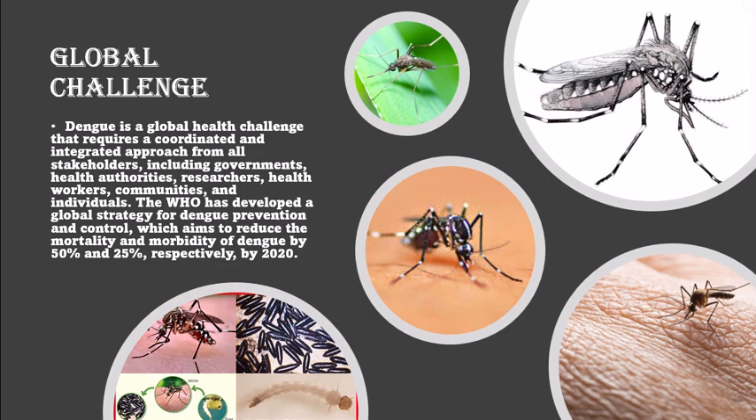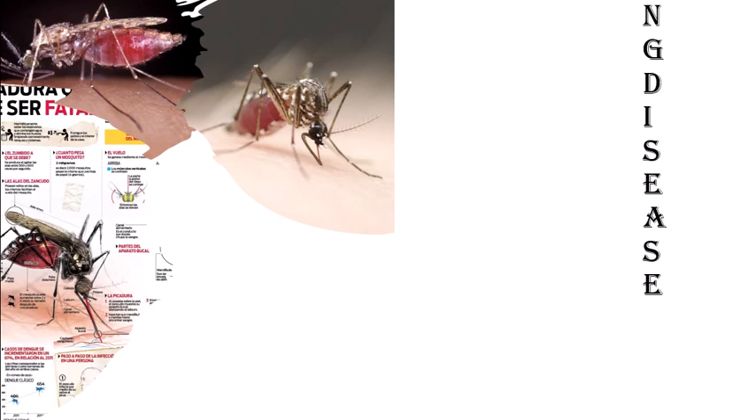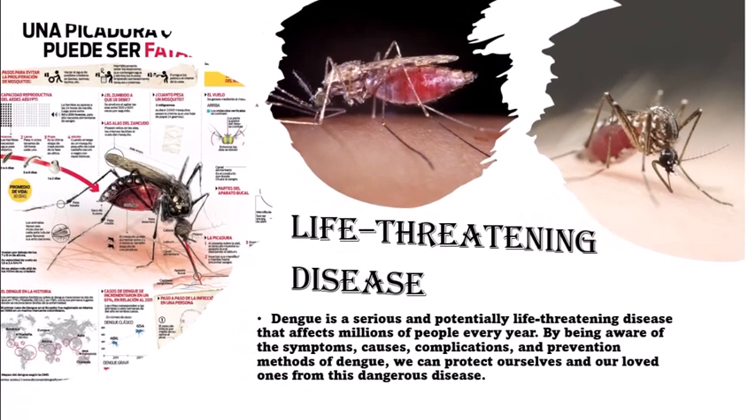including governments, health authorities, researchers, health workers, communities, and individuals. The WHO has developed a global strategy for dengue prevention and control, which aims to reduce the mortality and morbidity of dengue by 50% and 25%, respectively, by 2020. The strategy focuses on 5 key objectives: strengthening surveillance and outbreak response, improving case management and clinical care, promoting integrated vector management, fostering research and innovation, and enhancing community engagement and empowerment.